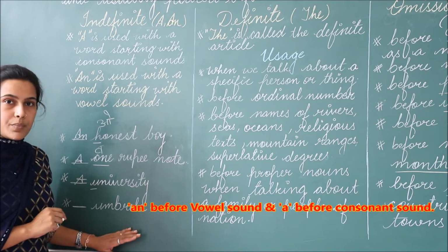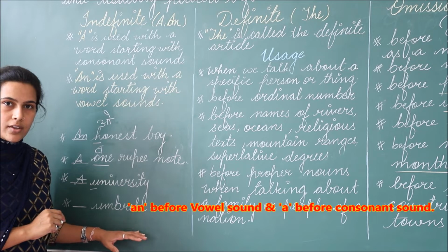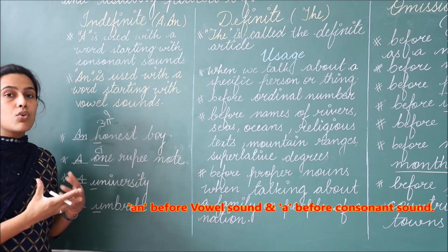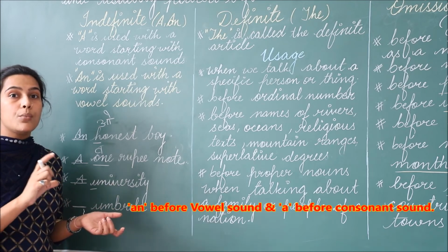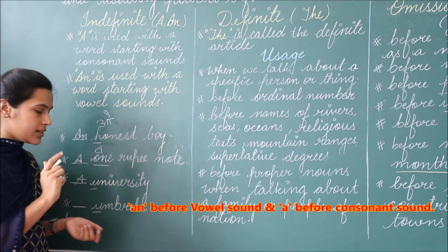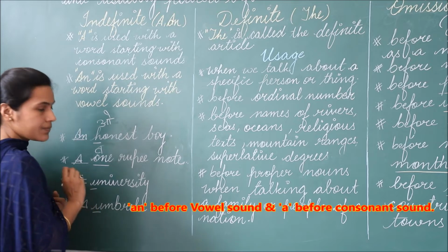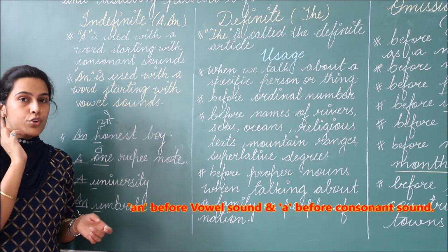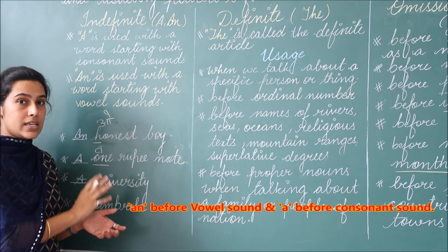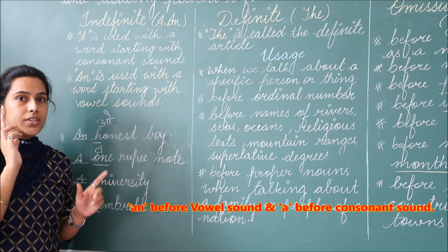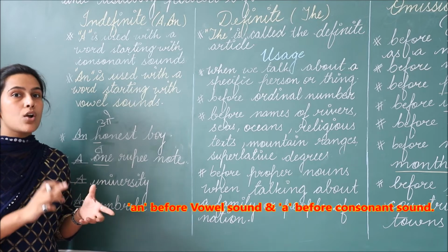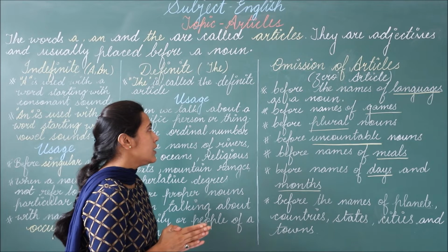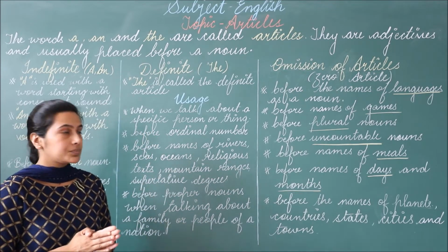Now my last example is umbrella. Over here the word starts with a vowel letter and the sound is also a vowel sound, umbrella. So I will use article an over here. So we understood that we have to focus on sound, not just on the letters that we are seeing, but we have to focus on the sound, whether the word is a consonant sound word or a vowel sound word. Now next, we will learn about the definite article.